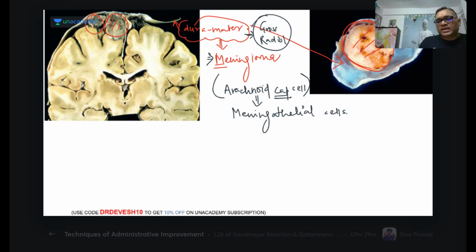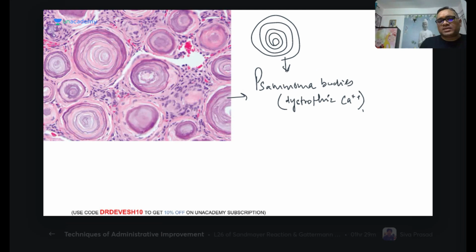So we are seeing meningioma arising from the dura mater, from the arachnoid cap cell of the dura mater or from the meningothelial cells of the dura mater, and on biopsy you will be seeing these psammoma bodies, right? Psammoma bodies will be present in numbers in this. And what is psammoma body? These are the dystrophic calcification in the tumor cells, right?